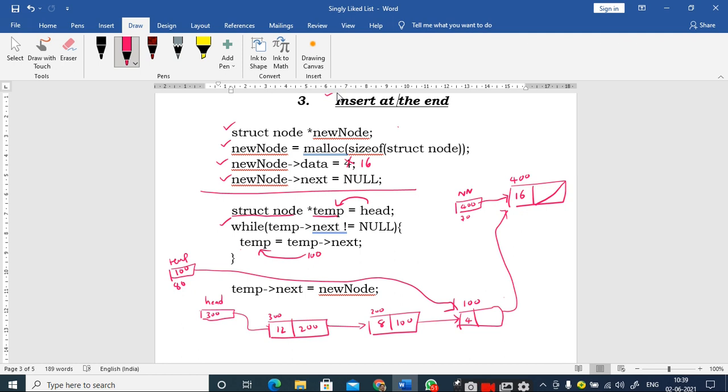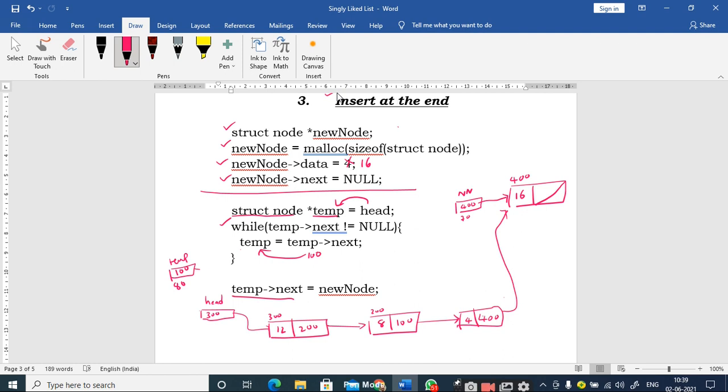The new node address is present inside the new node. I know how to access the address part of the last node. That is done by making use of temp next. So when I write temp next is equal to new node, 400 is stored inside the next part of the temporary pointer. Thereby I am creating a link here, and this is how you add a node at the end of the linked list. Is it clear?